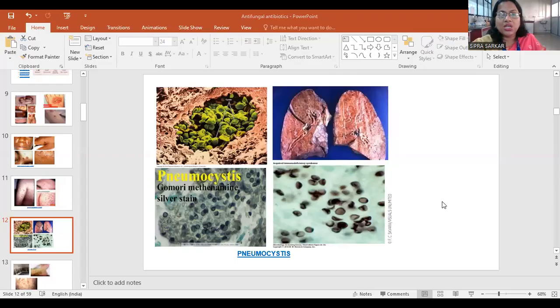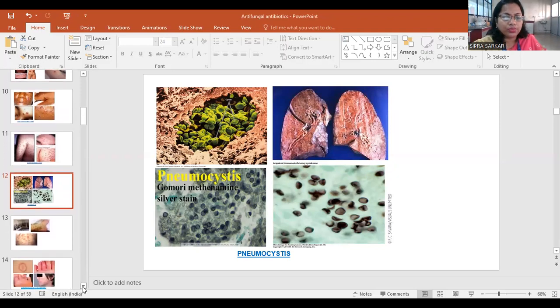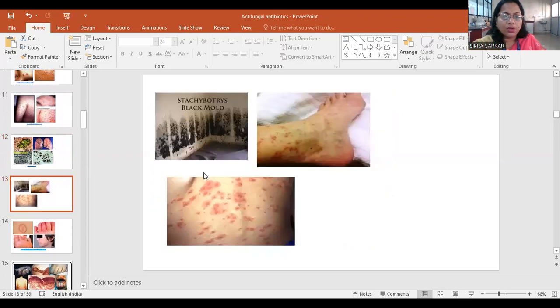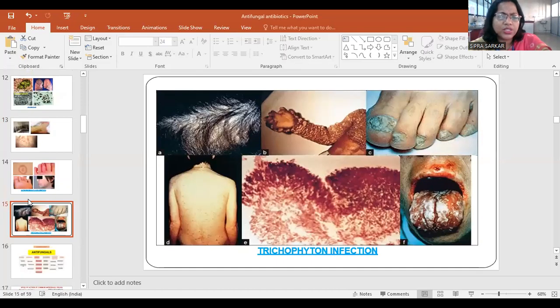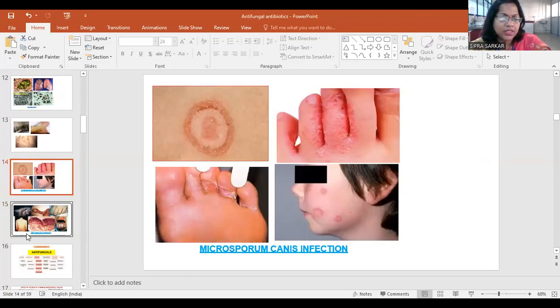So this type of Pneumocystis infection is going on in the lungs. So pneumonia prevails, and some bronchus infection is also there. Stachybotrys, black mold infection, fungal type infection is there. So this type of infection can prevail in the food portion also. So this type of food infection is also there. So there are numerous infections of Trichophyton and Microsporum canis infection.